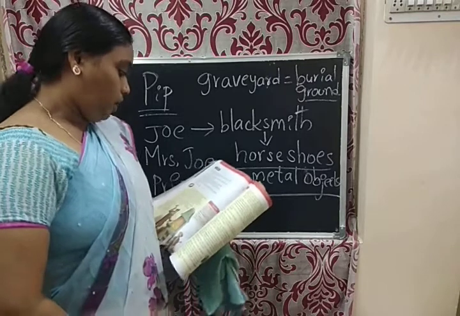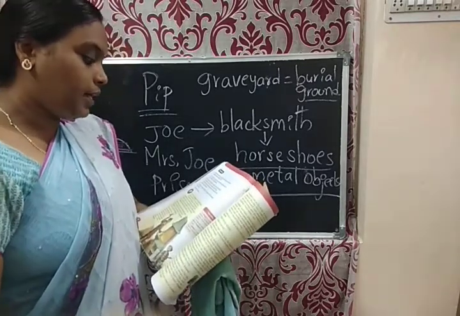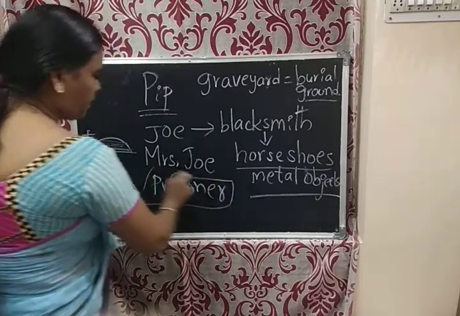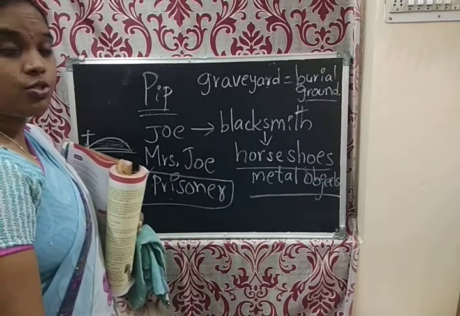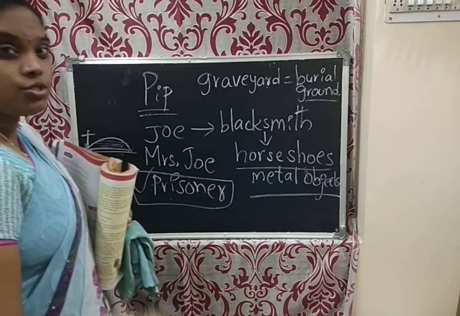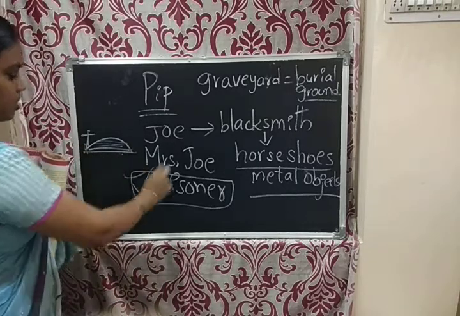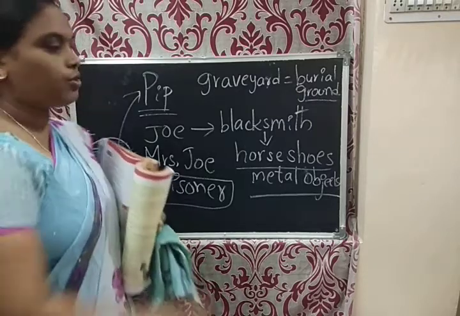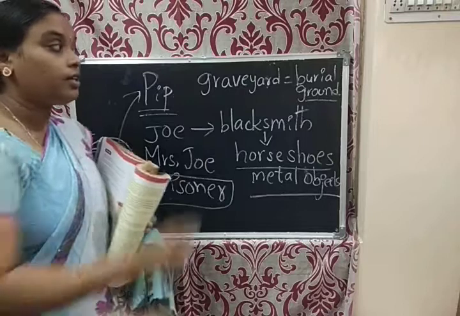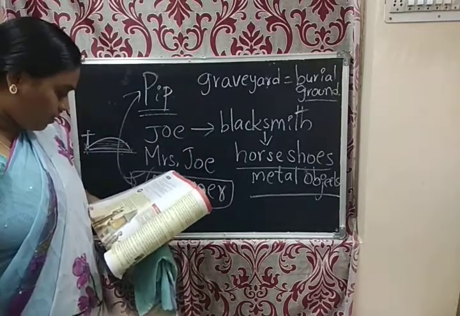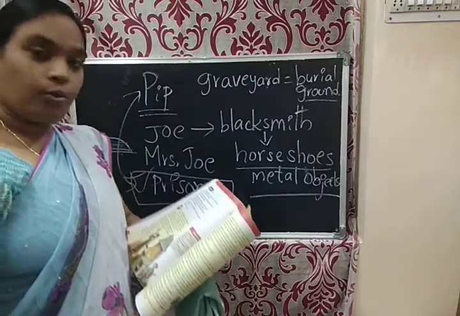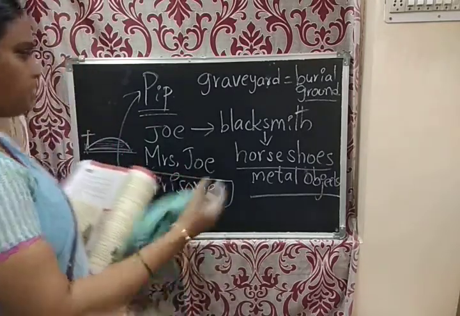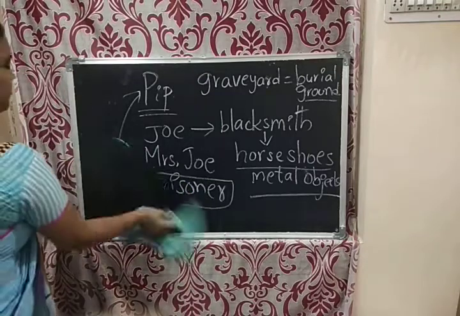Very good. One day when Pip was in the graveyard, he met an escaped prisoner. Our story is mostly about this prisoner, no? So the relation here is Pip and the prisoner. He met the prisoner in that graveyard, burial ground. Now read Pip's story. Then you can start Pip's story.